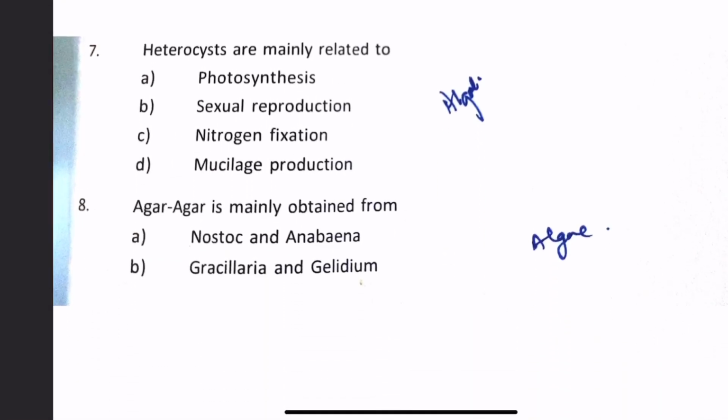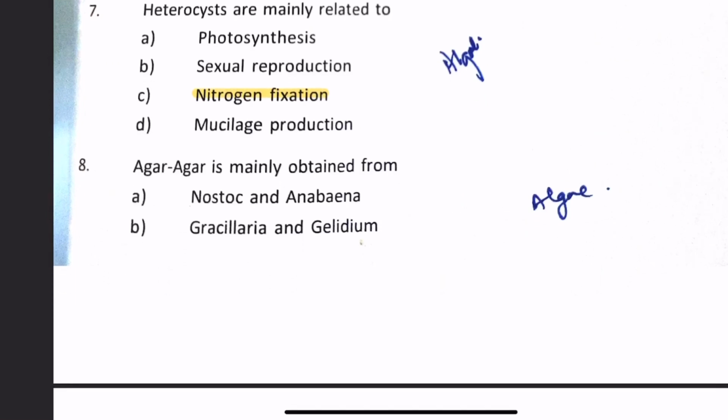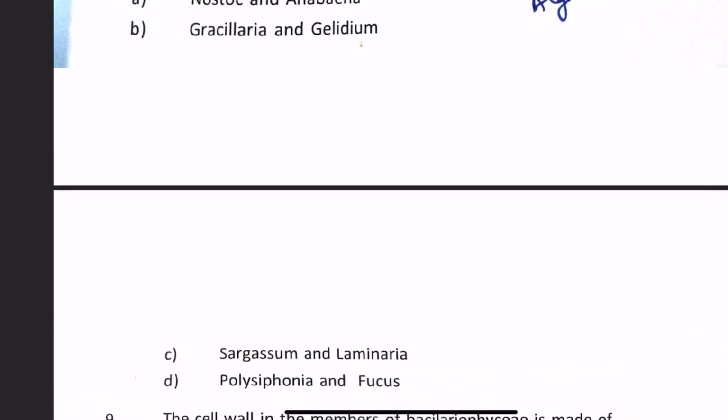Next, heterocysts are mainly related to A. Photosynthesis, B. Sexual reproduction, C. Nitrogen fixation, D. Mucilage production. Answer will be heterocysts are related to nitrogen fixation, 7C. Next, agar-agar is mainly obtained from Nostoc and Anabaena, Gracilaria and Gelidium, Sargassum and Laminaria, Polysiphonia and Fucus. Among the options, agar-agar is obtained from Gracilaria and Gelidium, 8B.